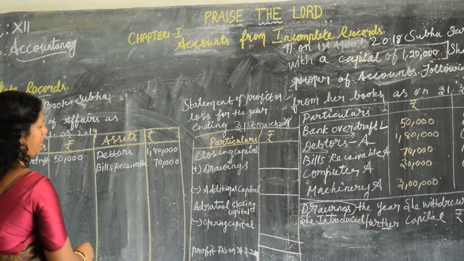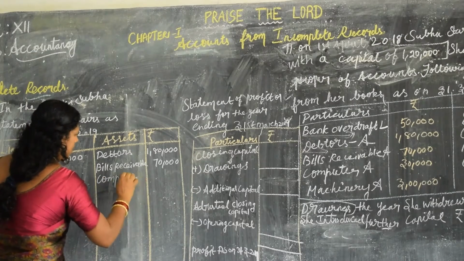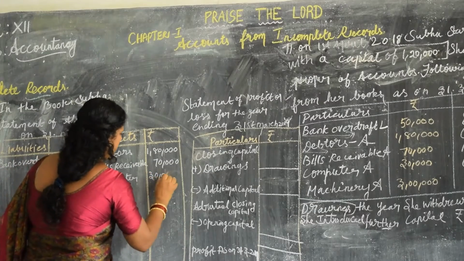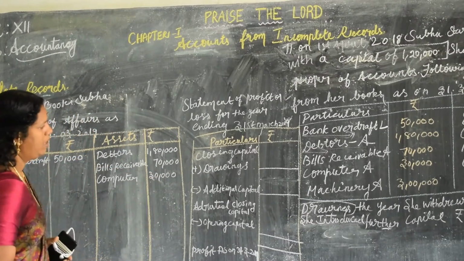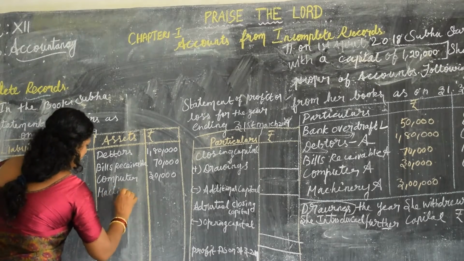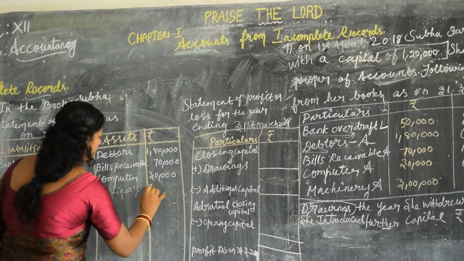Computer, asset. It is all fixed assets, 30,000. Machinery, $3 lakh.